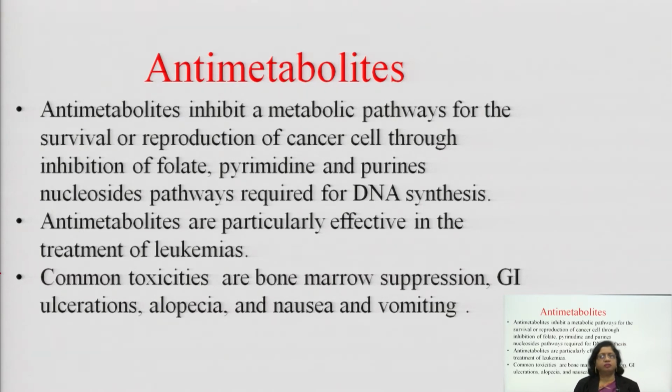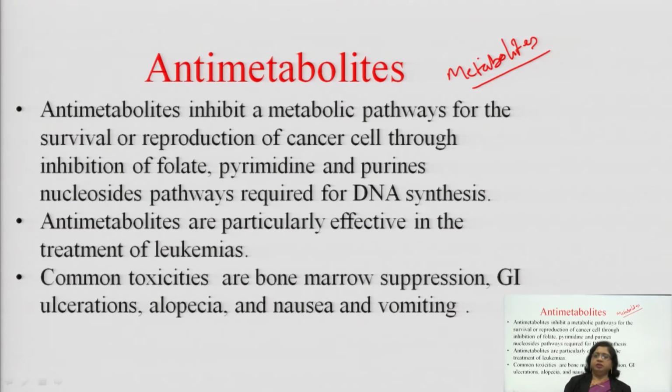I will start from the term metabolites. What do you mean by the term metabolites? Metabolites are the chemical substances which take part in cellular metabolism.